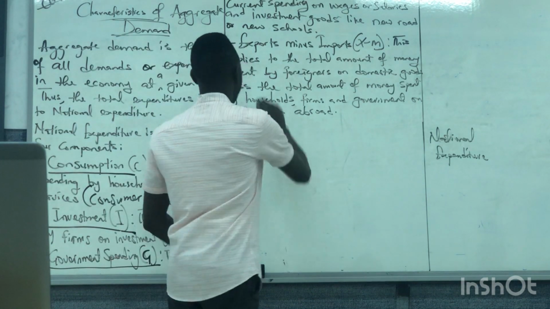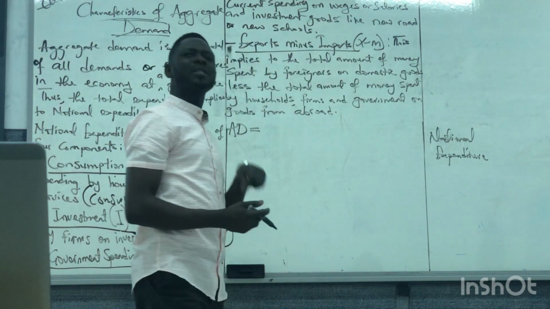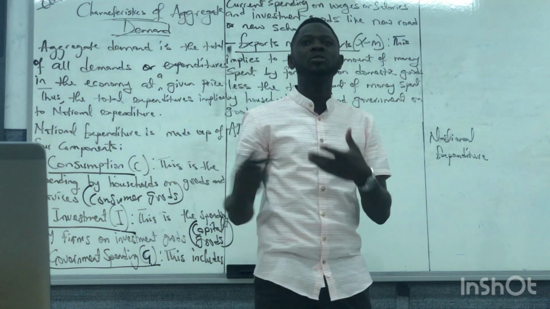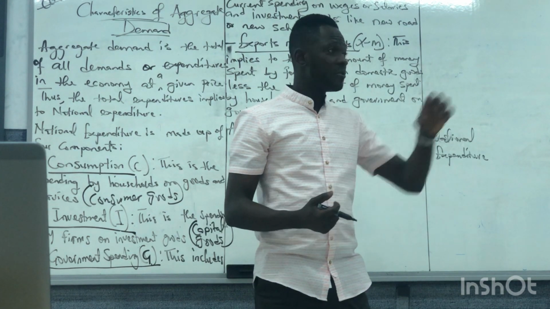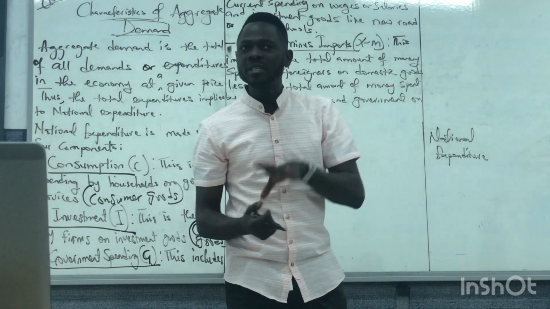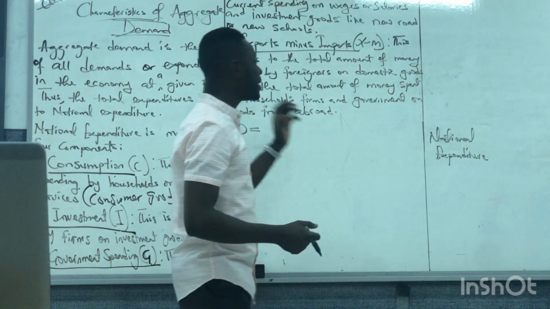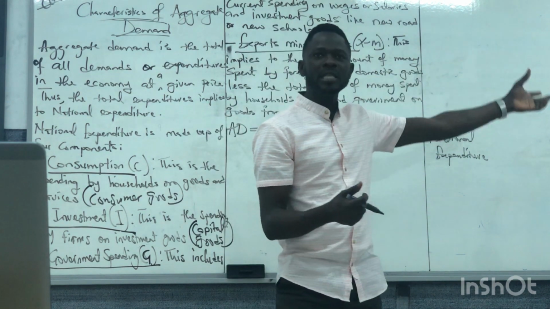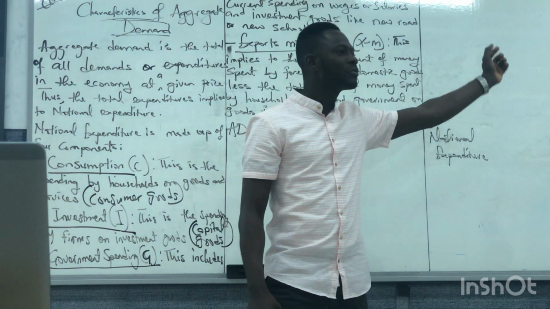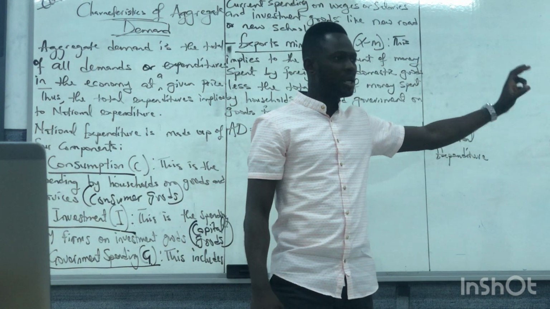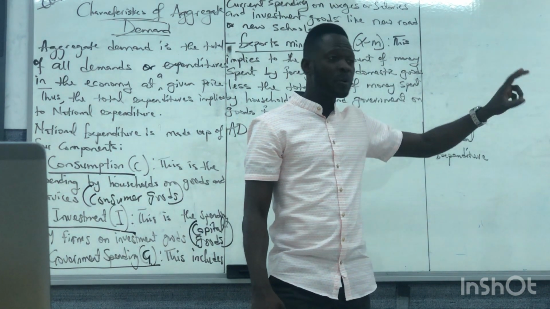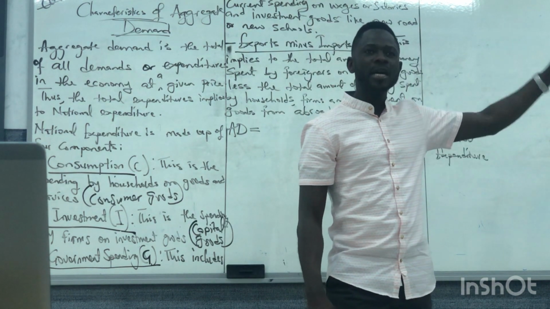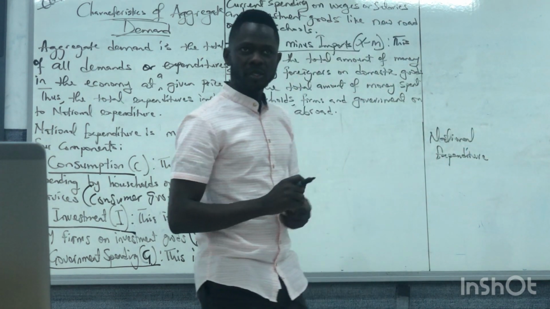Then we go on to exports minus imports. What are exports? Exports are foreigners buying what we produce domestically. Do you get it? That is exports. Then we have imports. We, government, firms, buying from foreign businesses, goods that are produced from abroad. That is imports. Do you understand the difference between import and export here? Export means we are selling to foreign customers. Import means we are buying from foreign businesses. Any question up to now?